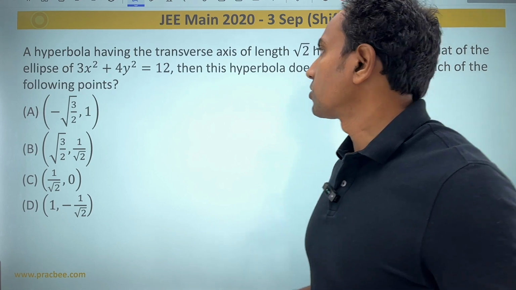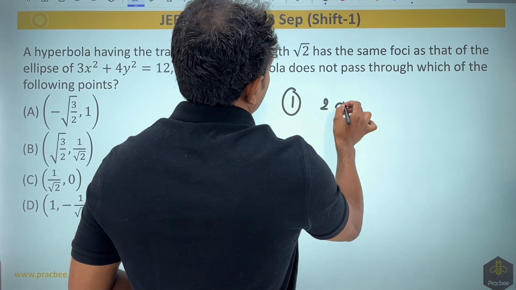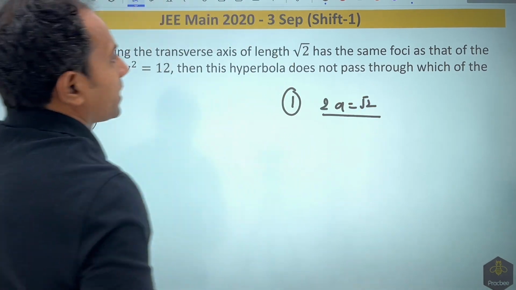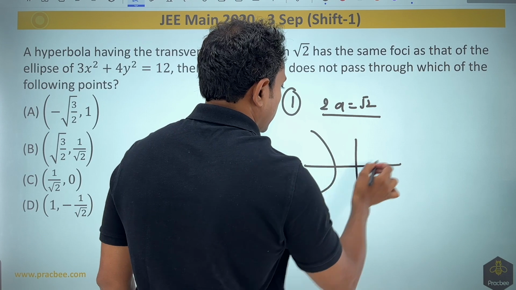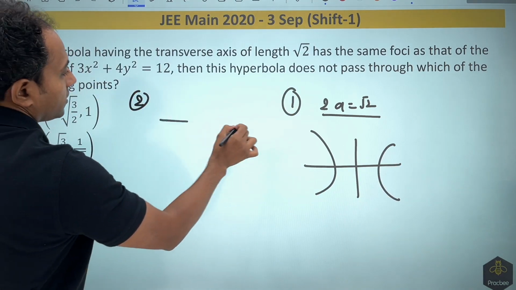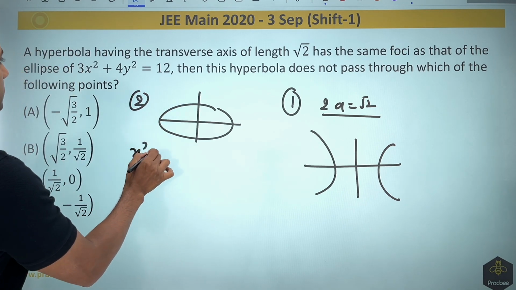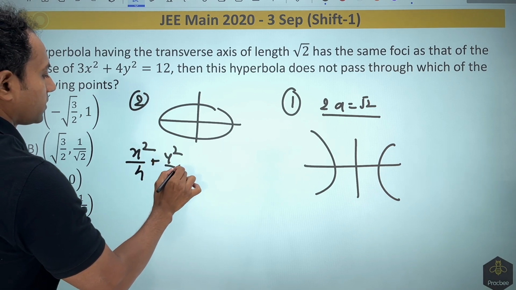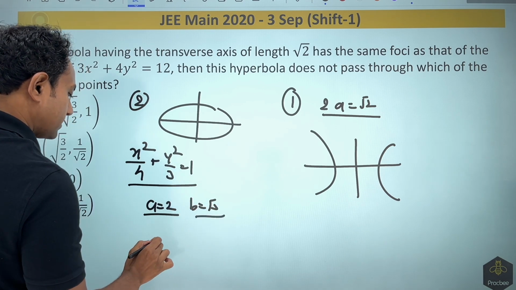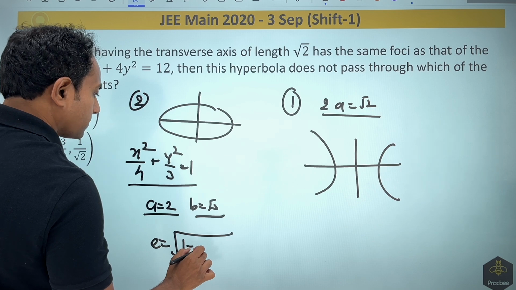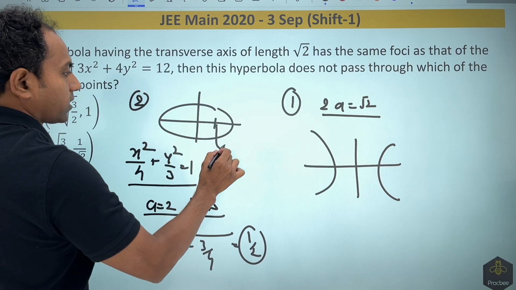Now this 2020 question talks about a hyperbola having transverse axis length as root 2. So let us keep writing. So twice of a is nothing but root 2, and it has the same foci as that of an ellipse. You can see that this is my hyperbola. The second part they are talking about is nothing but an ellipse. So this is the ellipse. So if you write the ellipse, the equation will become x square by 4 plus y square by 3 equal to 1. From there the value of a is nothing but 2, b is nothing but root 3. And eccentricity, if I try and figure out, it is root of 1 minus b square by a square. So 3 by 4 comes out to be root of 1 by 4, 1 by 2. If I want to write the foci, it will become AE.